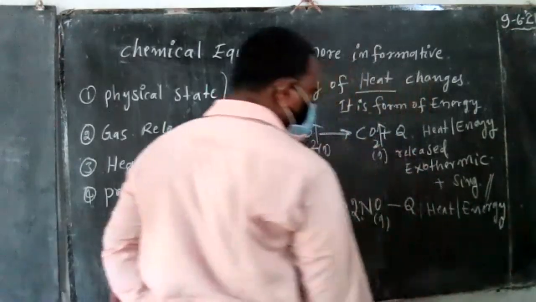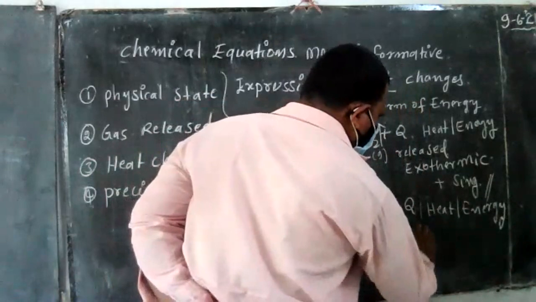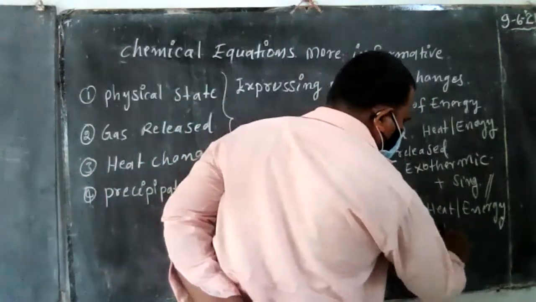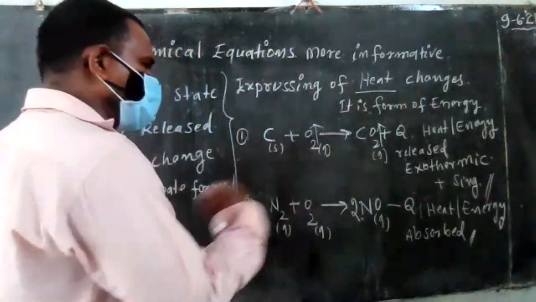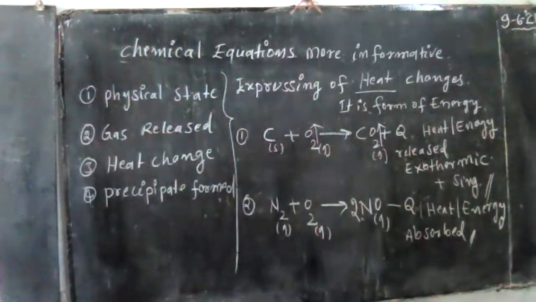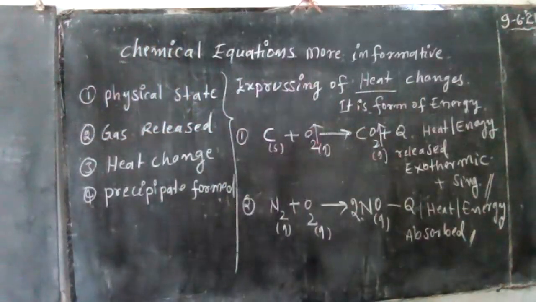So heat and energy are being absorbed, then the chemical reaction goes on. The chemical reaction is occurring. Without heat, the chemical reaction can't do anything. When heat or energy is utilized, then new substances are formed.